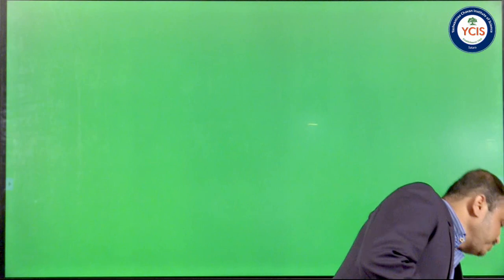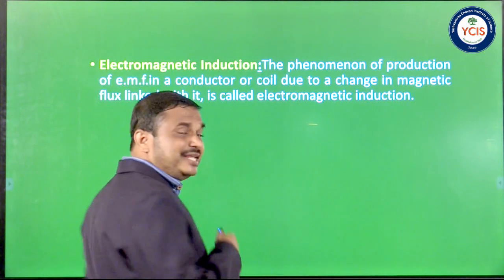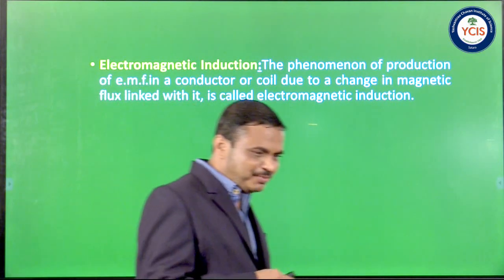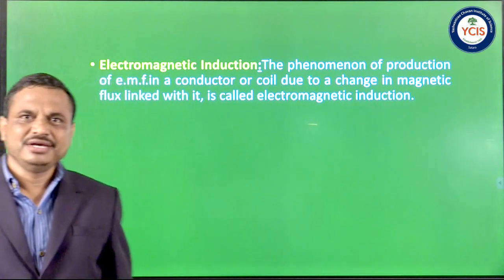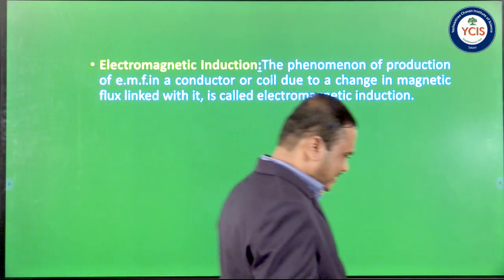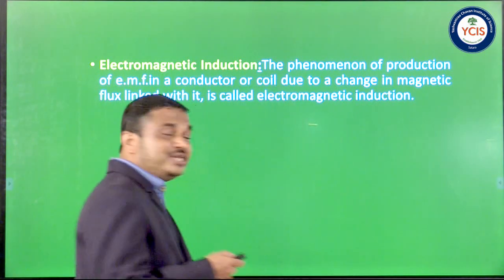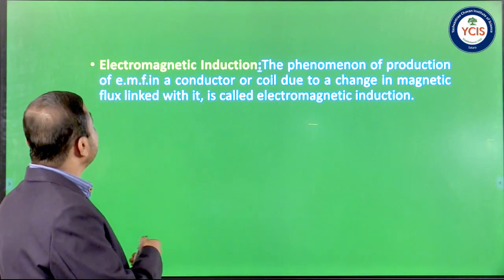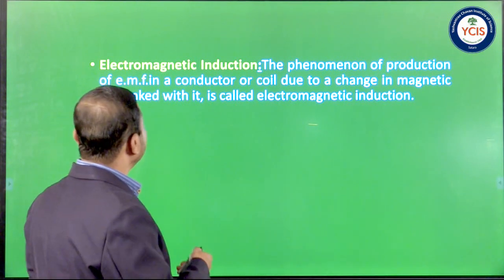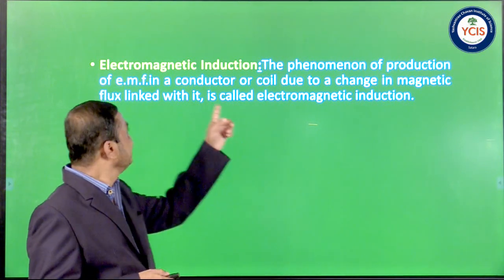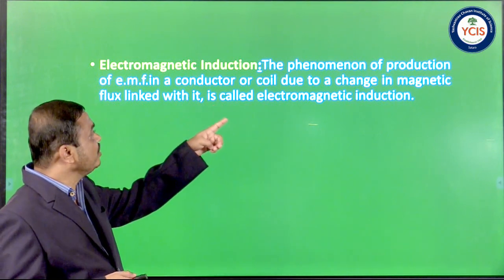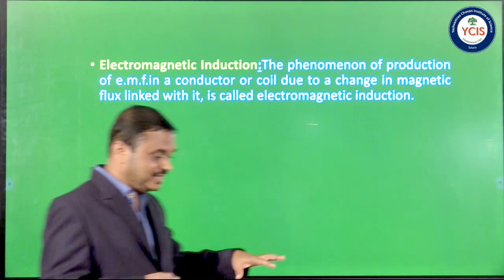From these experiments, Faraday defined the process of electromagnetic induction. So what is electromagnetic induction? In these experiments we see that when there is relative motion between the magnet and coil, or coil and coil, an EMF is induced in the second coil, and this is put forth as the definition of electromagnetic induction: the phenomenon of production of EMF in a conductor or coil due to change in magnetic flux linked with it.